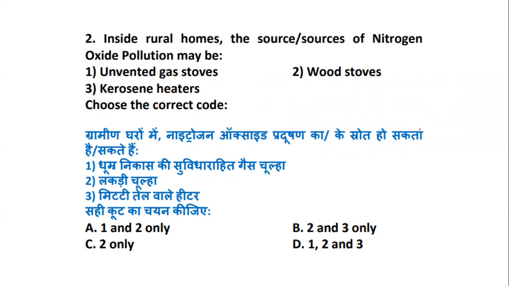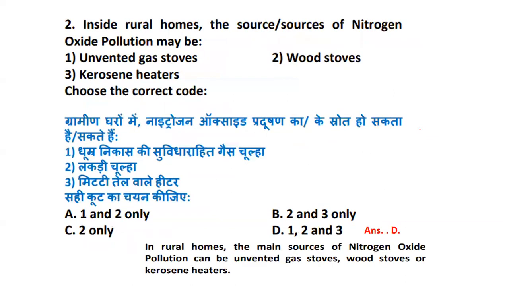Is it unvented gas stoves? Is it kerosene heaters, or is it wood stoves? So let's check with question number 2 option. For question number 2, yes, we have all three. That is not only unvented gas stoves, we also have wood stoves as well as the kerosene heaters. Inside the rural homes, these are the sources of nitrogen oxide pollution.